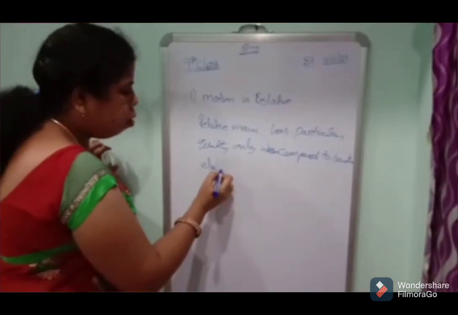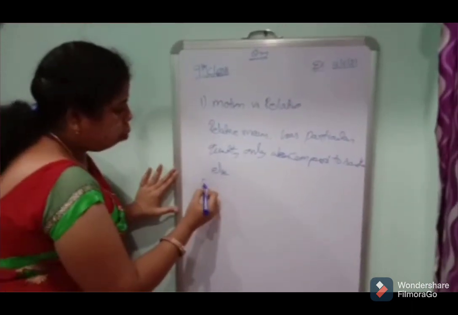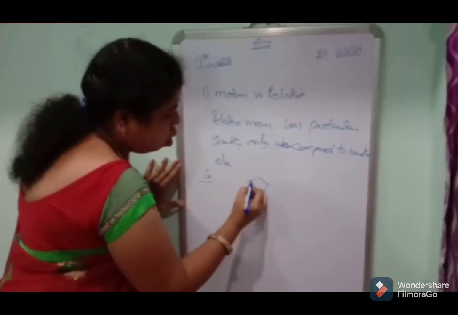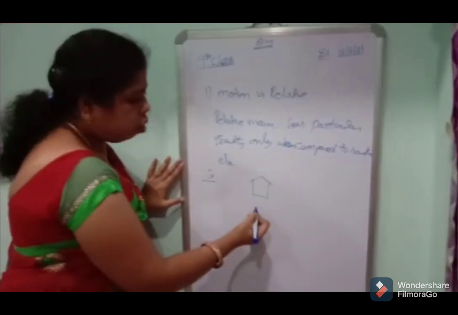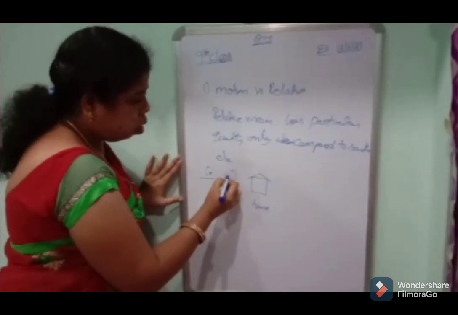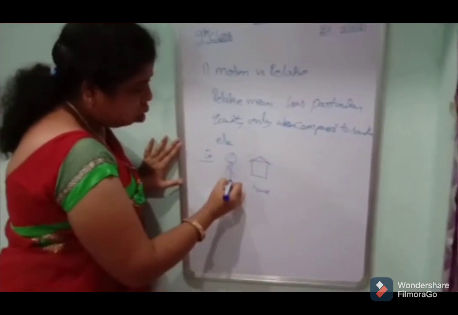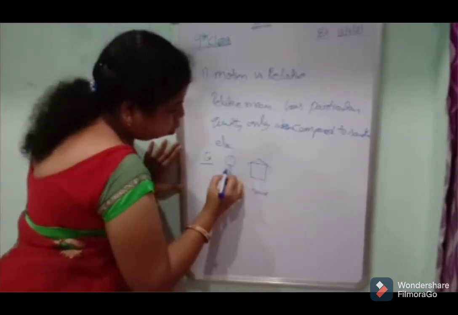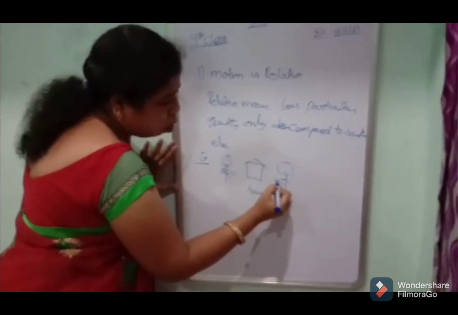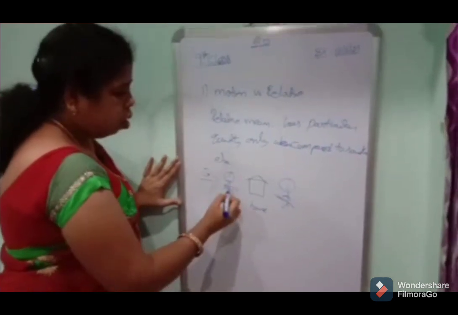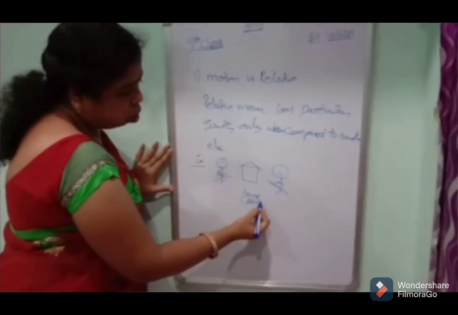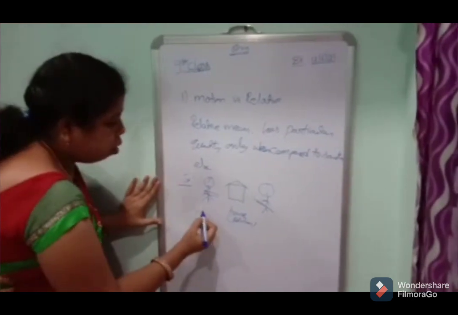For example, this is a house. That means it is a position. He is Shyam.